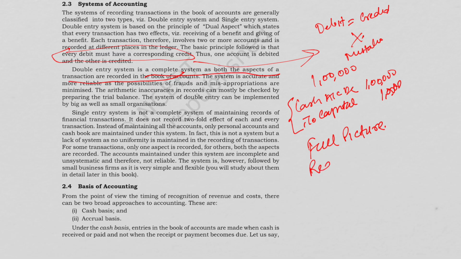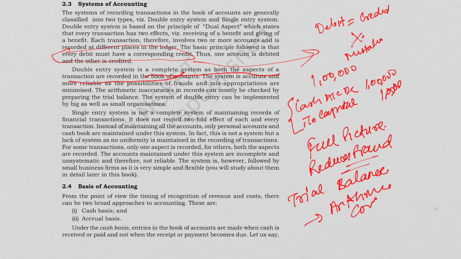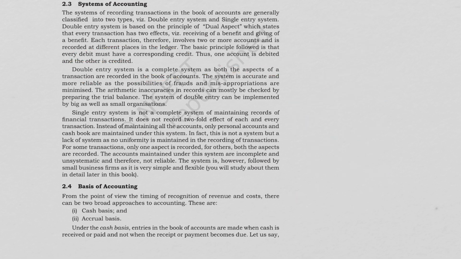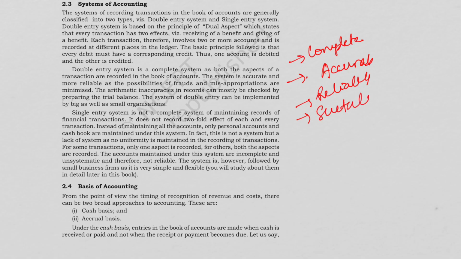So it reduces fraud. Also we make the trial balance in it, which helps to check the arithmetic accuracy. So basically the double entry system is complete because we are recording both the aspects. It is accurate, it is reliable, as well as it is suitable for all sizes of business.